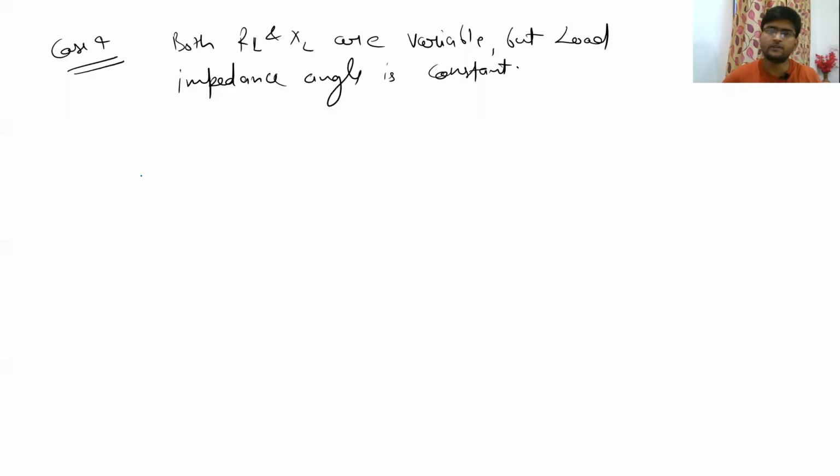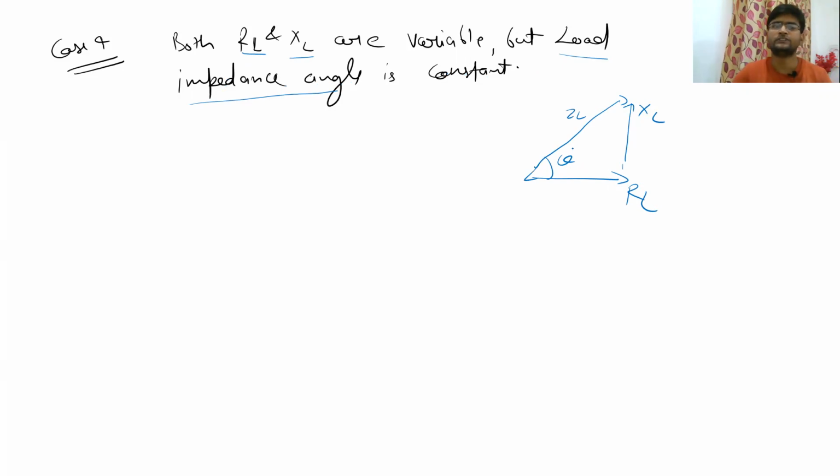Now talking about case 4, in this case both RL and XL are variable, but the load impedance angle, which is, if you draw the phasor diagram of ZL, RL here, XL here, and this is going to be your ZL. So this angle theta will always remain constant. So this is the condition where RL is also variable, XL is also variable, but the angle theta between them should be constant.